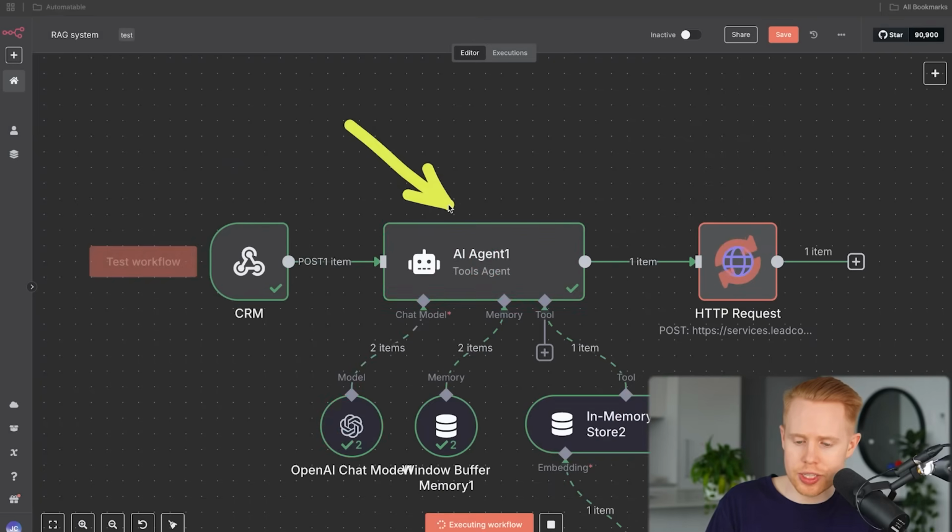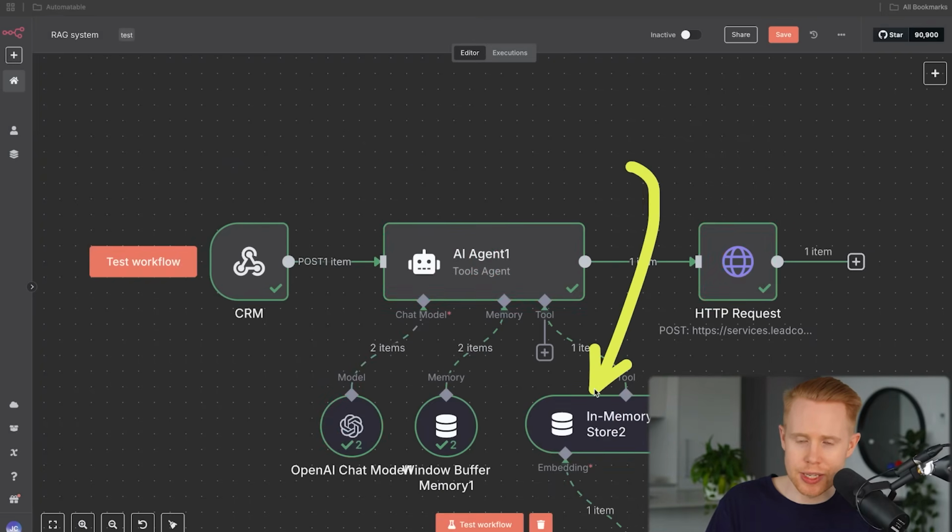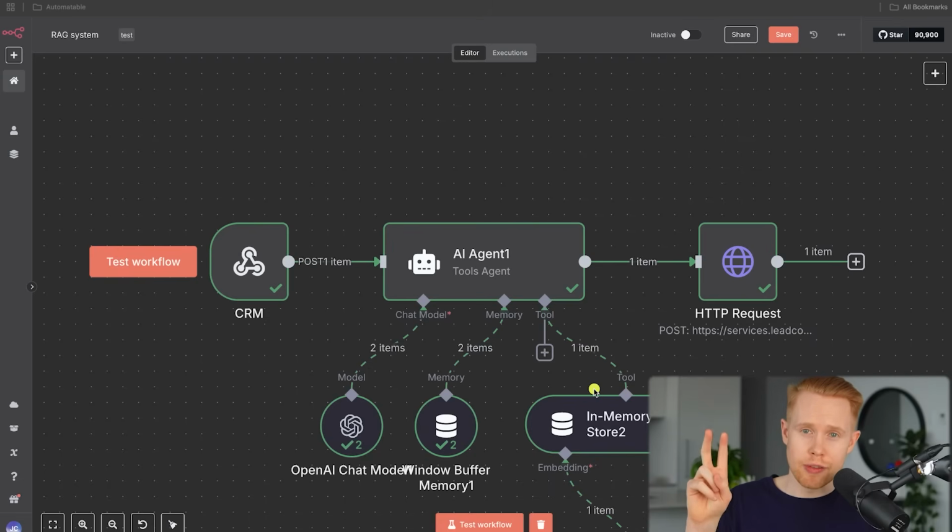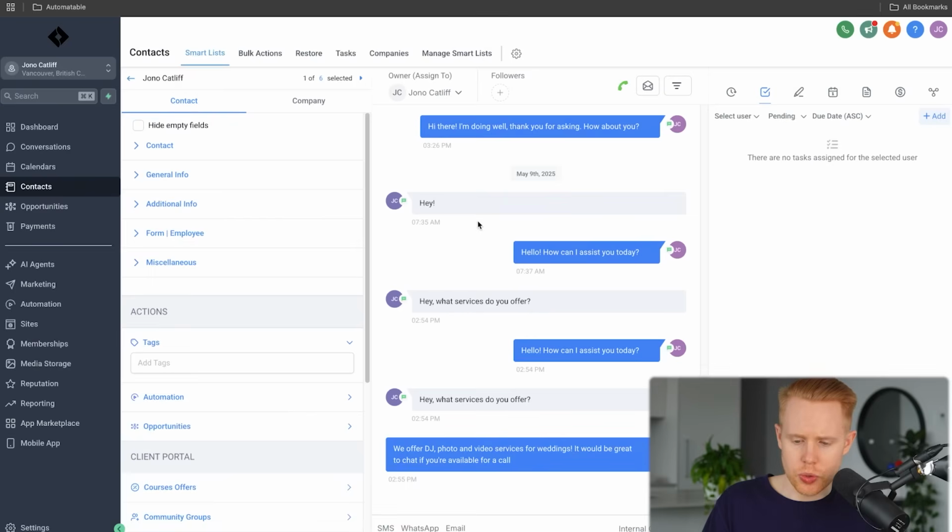It's going to call this AI agent, which is going to query the database to take a look at the services that we actually offer in our vector database, which is all the information stored on our company, which will then send that text message back to the client. Like we can see here, we offer DJ, photo and video services for weddings. It would be great to chat if you're available for a call.